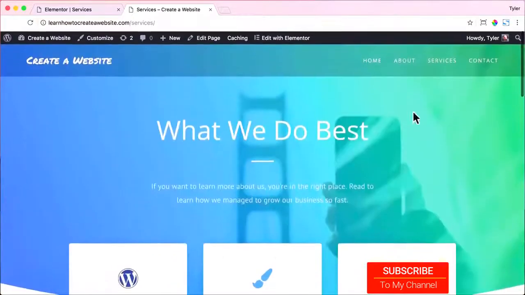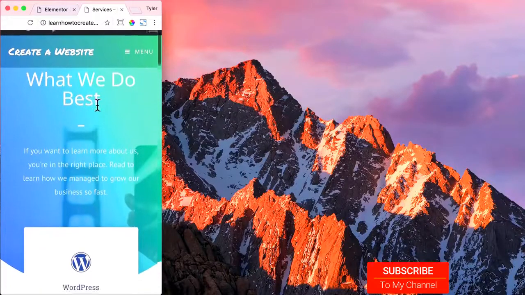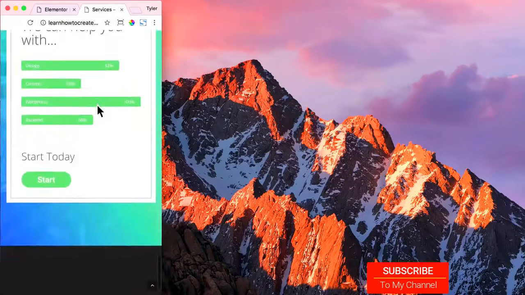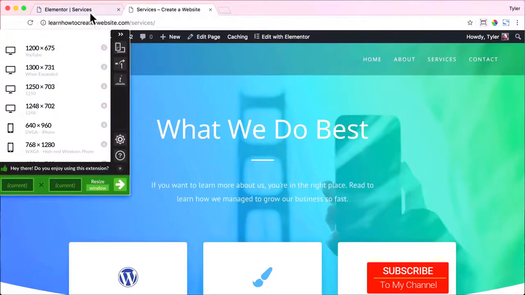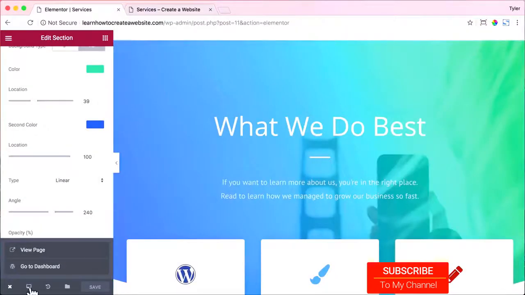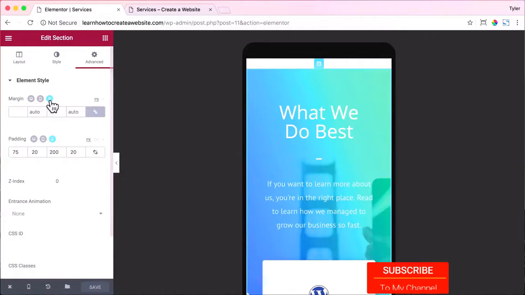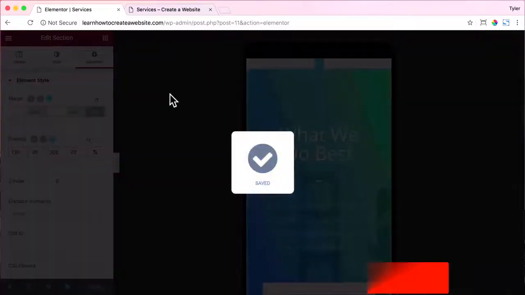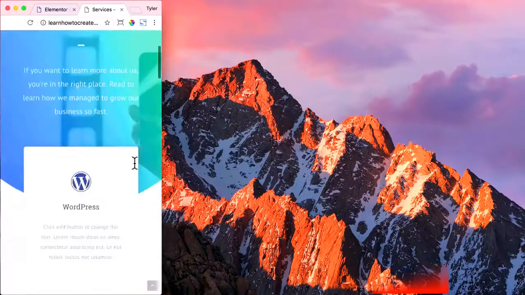If we squish it down like it is a mobile phone, it's a little crammed up here at the top. But other than that, the page is looking really awesome. So let's just fix that real quick. Let's go back to Elementor and go to the mobile view and click on the very top section and go to Advanced. And under padding, let's put in 130. Press save. Go back to check our website and click on refresh. Check the mobile version, and that is looking perfect.